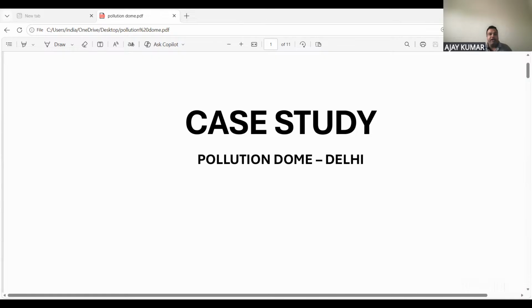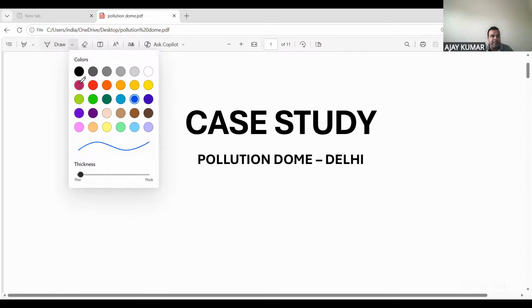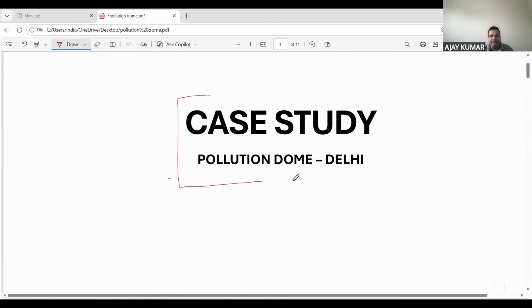So here we are back again with a new session of case study. And today we are going to do a case study on pollution dome. Pollution dome is the topic and we have zeroed in on a place that is Delhi here. Fine. So pollution dome, Delhi.